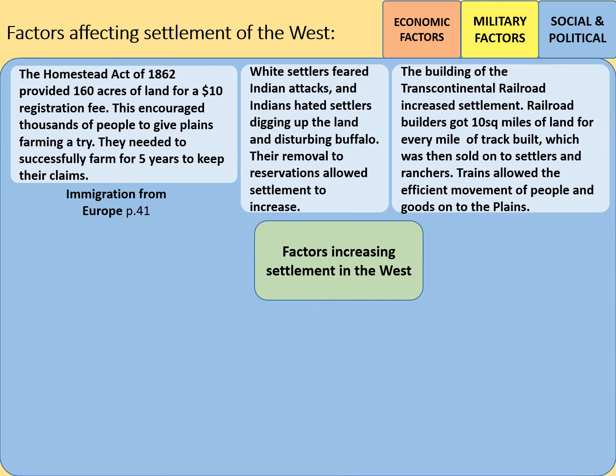Railroad builders got 10 square miles of land for every mile of track that they built, which was then sold on to the settlers and ranchers. Trains allowed the efficient movement of people and goods onto the plains, which helped solve many of the problems and make farms more profitable.